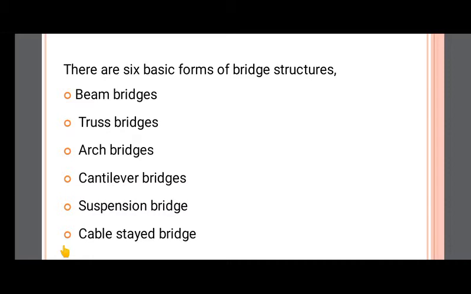There are 6 different basic forms of bridge structures: beam type bridges, truss bridges, arch bridges, cantilever bridges, suspension bridges, and cable-stayed bridges. These bridges have been classified based on how they look, and how the whole load is transferred in these beams.